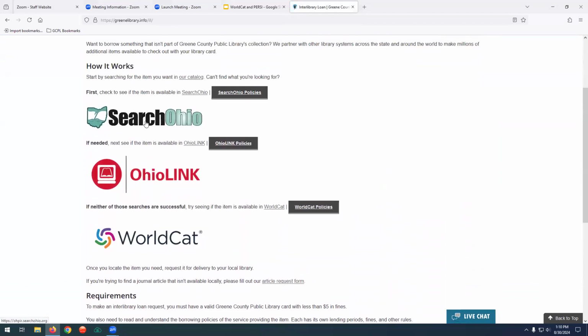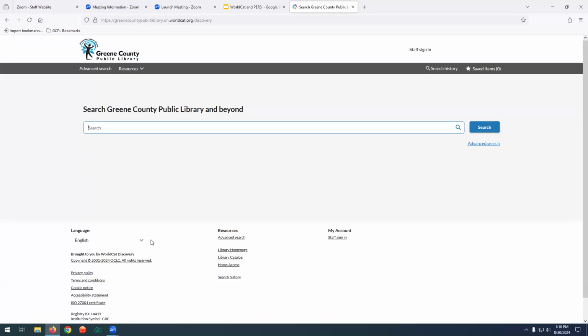A lot of you are familiar with Search Ohio and Ohio Link for requesting books. They allow you to request items from different parts of the state, universities, things like that. WorldCat is just the next step above that. It takes a little longer. It's also a little more in-depth. But for more obscure things, especially with genealogy research, this is a very helpful tool. You do want to read the policies, because like Search Ohio and Ohio Link, the fees and fines are a little different than through just normal Greene County books. To access this, we're just going to click on WorldCat, and it brings this up.